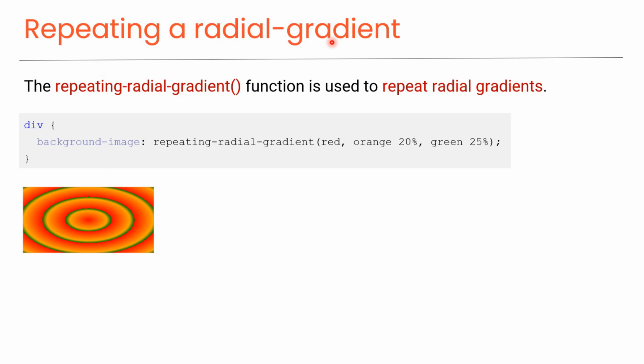Repeating a radial gradient. The repeating radial gradient function is used to repeat radial gradients. As you can see in this code, and you can see in this preview, that the radial gradient is repeated throughout the element.